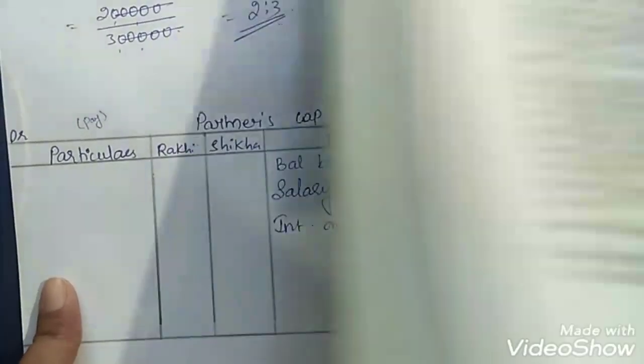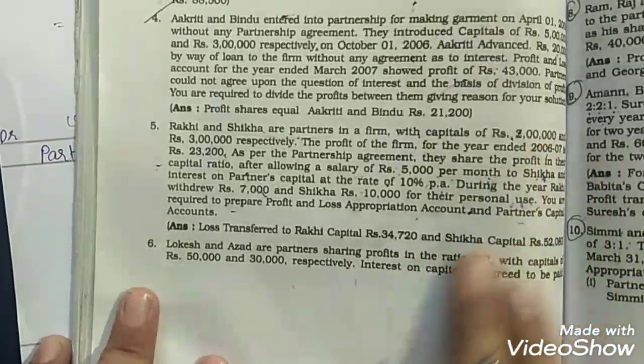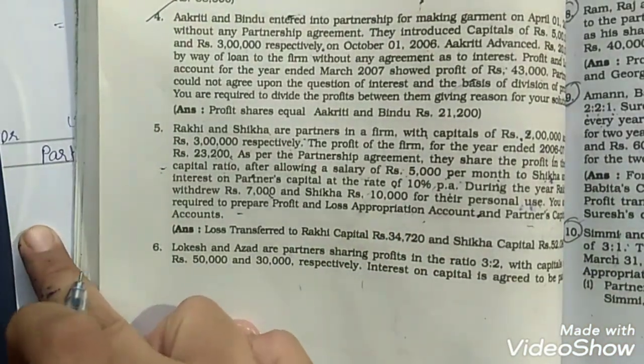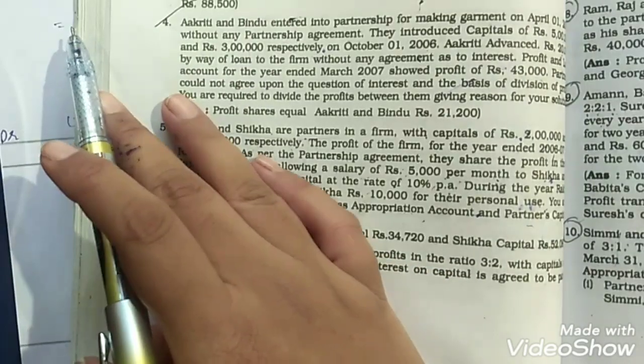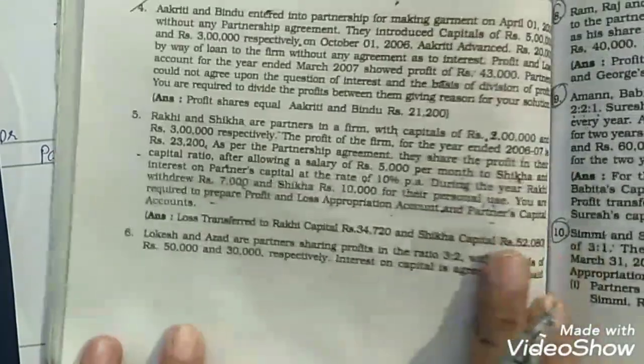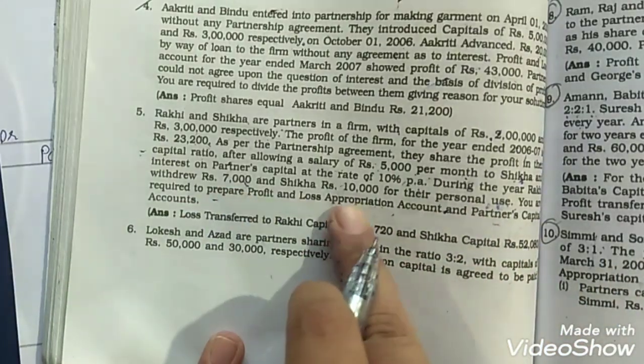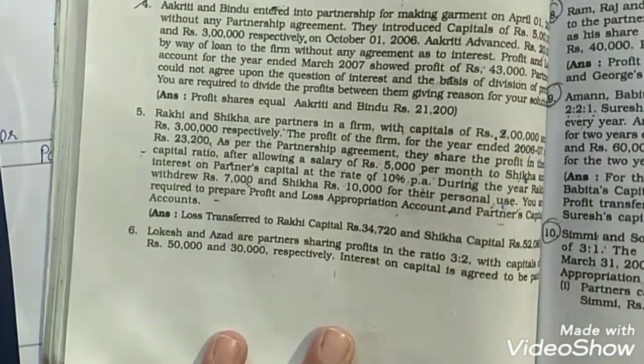Next, in the question the drawings amount is given. We should take the drawings amount in the capital account, not in the profit and loss appropriation account. During the year Rakhi withdrew 7,000 rupees and Shikha 10,000 rupees for personal use.